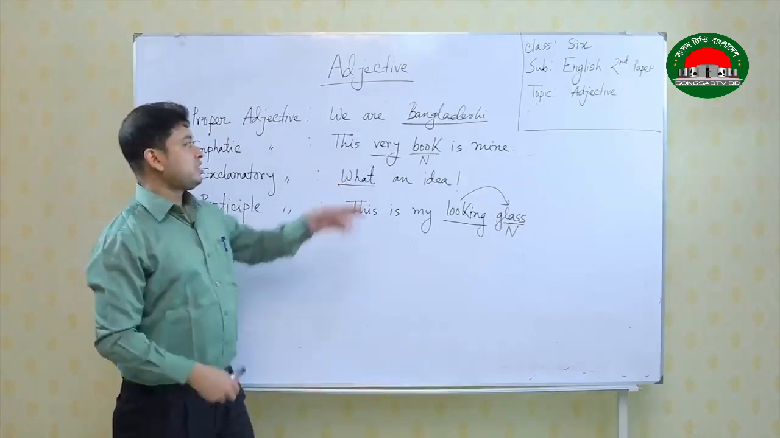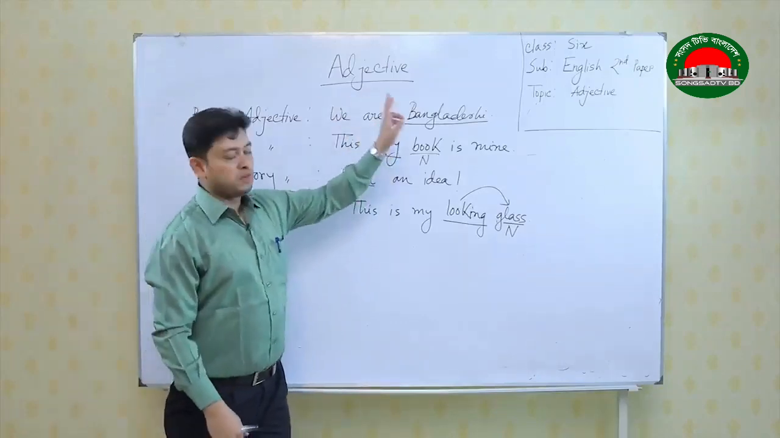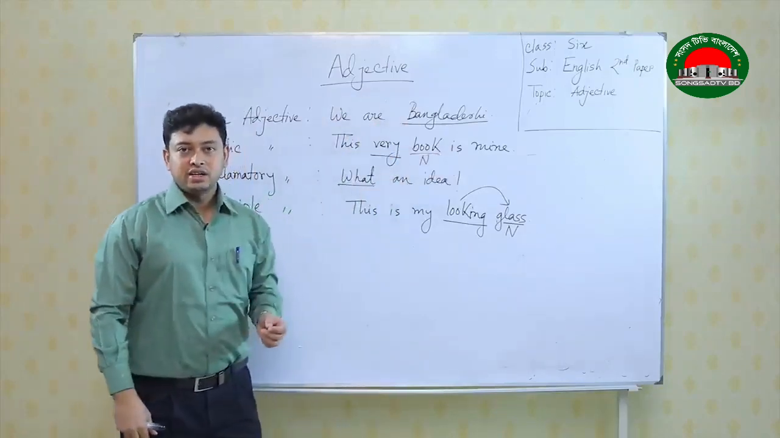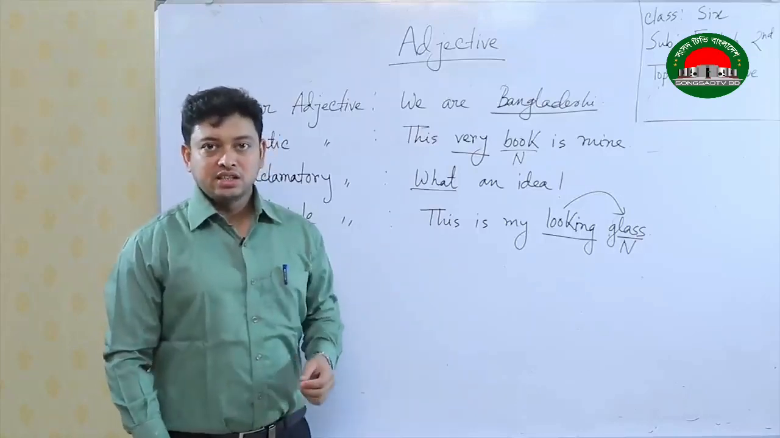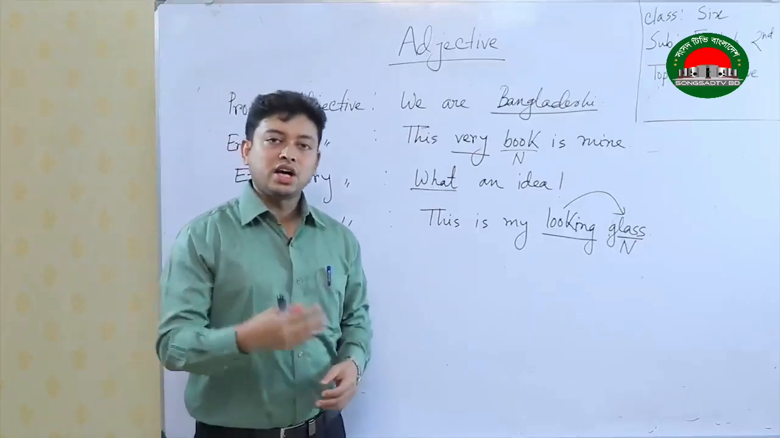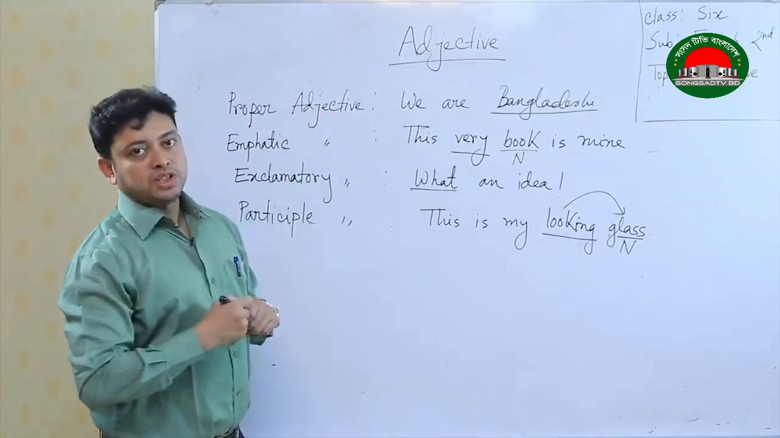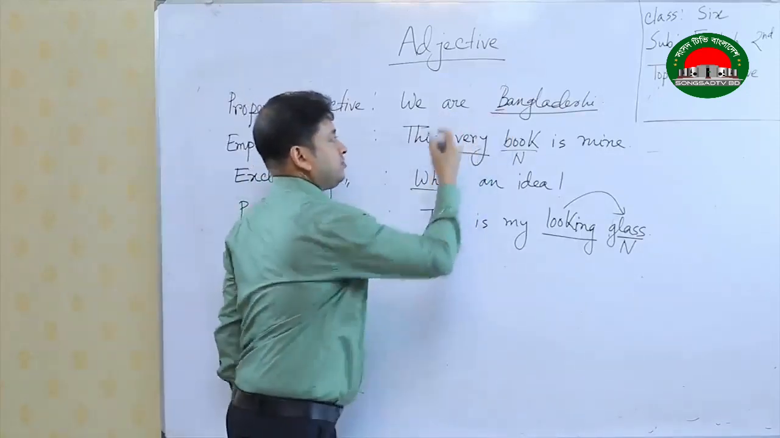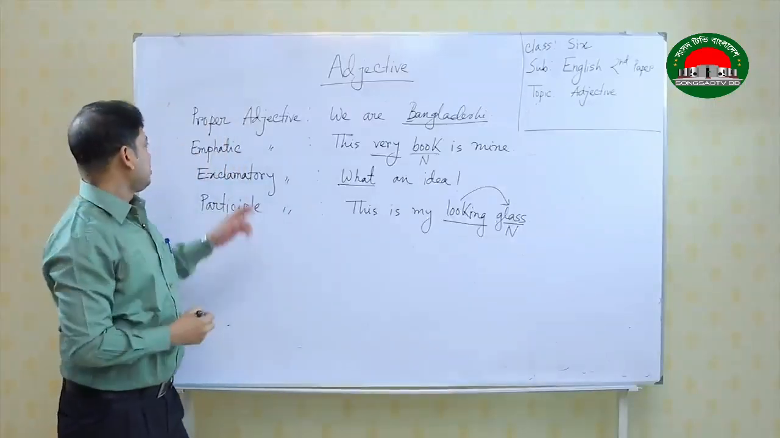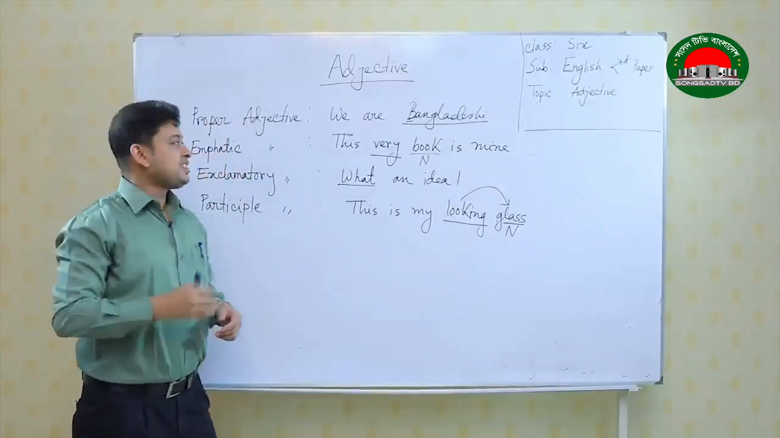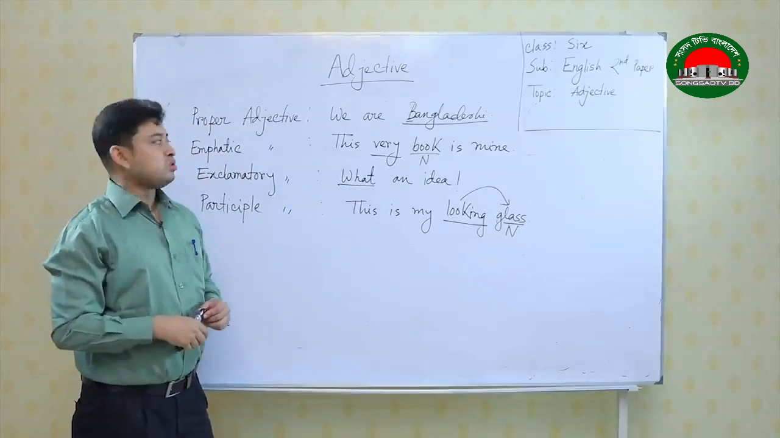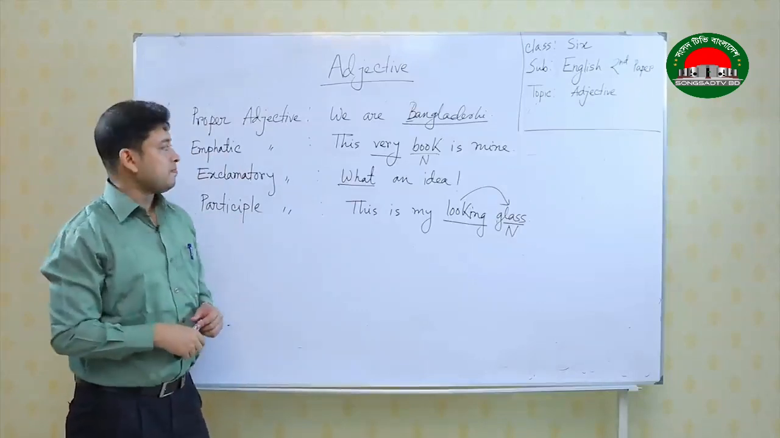So, the main form is Bangladesh, from Bangladesh, Bangladeshi, India, Indian, China, Chinese, Britain, British. So, this is how proper adjective is formed. Remember, proper adjective always starts with a capital letter. Another adjective is emphatic adjective, because it is emphasizing. It is also known as emphasizing adjective.